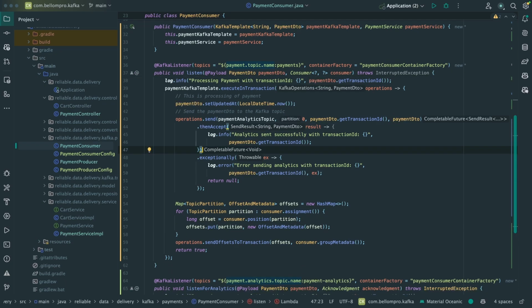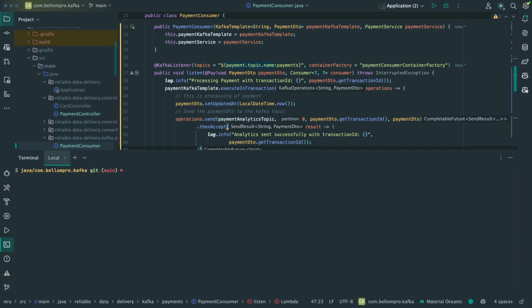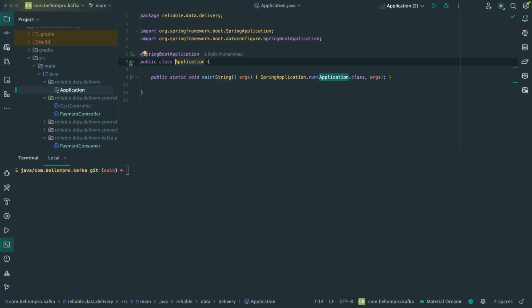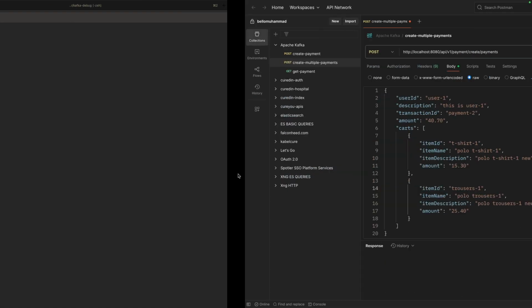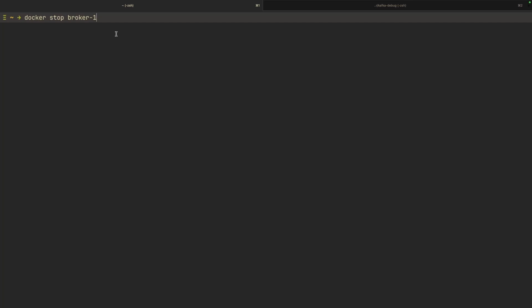So we will now launch our Java app so that it will stay ready and wait for us. Let us come here, or we can even start it from here. Okay, let's just click run and start the application. Now that our Postman is ready to send the message, I have also written the command already to stop broker 1, which is node 4, as we see, and node 4 is the leader of partition 0 that we are sending messages to.